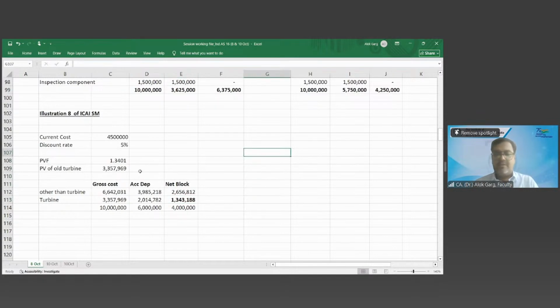What is the accounting entry? New turbine, PPE account debit. What is the value? 45 lakhs. To bank account, 45 lakhs. What is the entry for recognition? New turbine. And derecognition of old turbine.